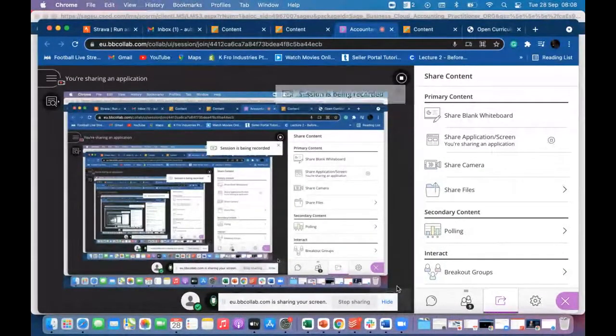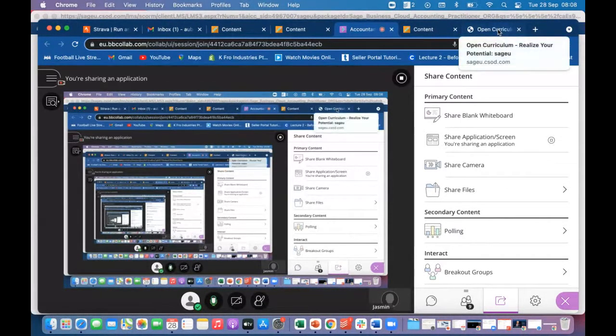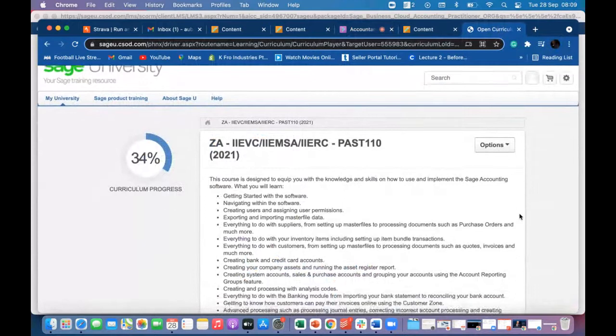Okay, awesome stuff. So you now should be able to see my screen. And where do we want to start? We want to start over here.